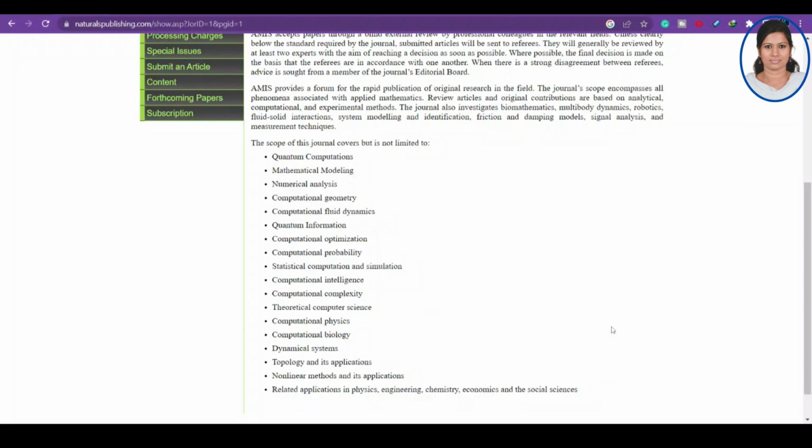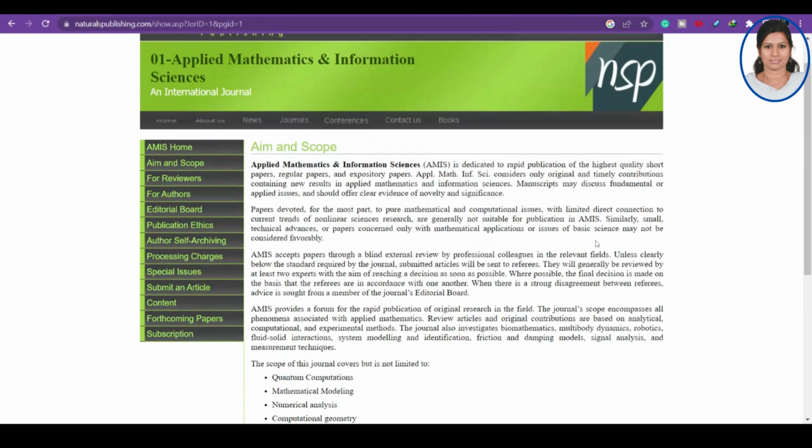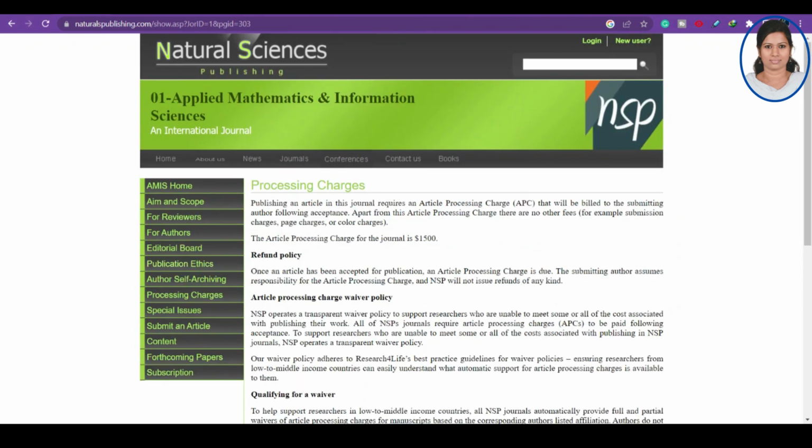This is completely related to maths and computer science, so definitely you can submit your paper here, and you can also find some more scope here. This is the aim and scope of the journal. If you want to see the publication charges, sometimes the journal itself mentions the charges in the link itself. Sometimes they specifically mention that there are no charges, or they talk about the publication charges somewhere else. If you click here, you can see that the processing charge is $1,500.